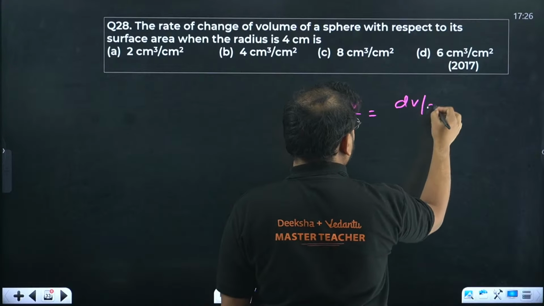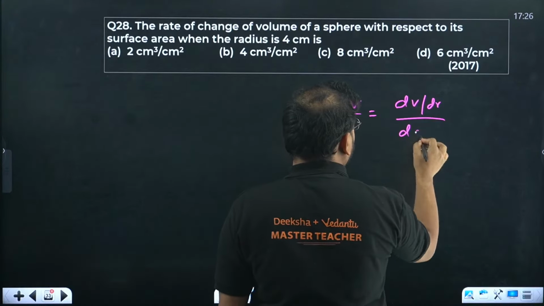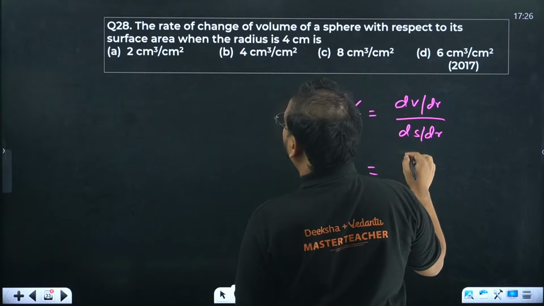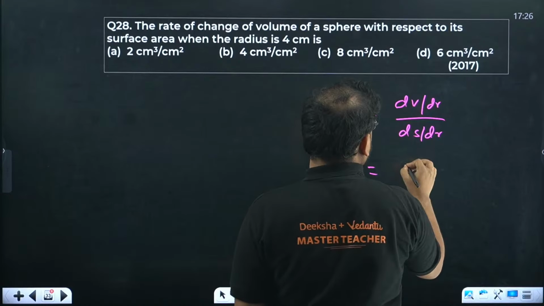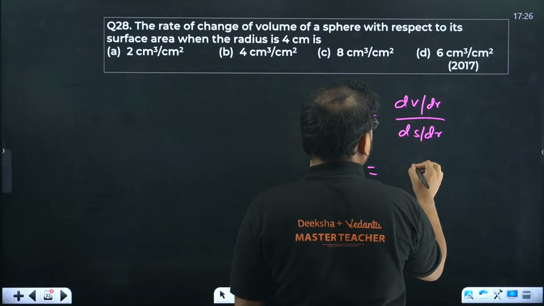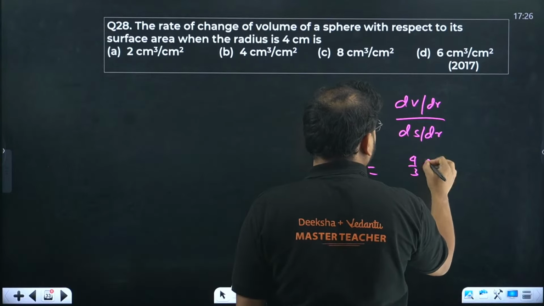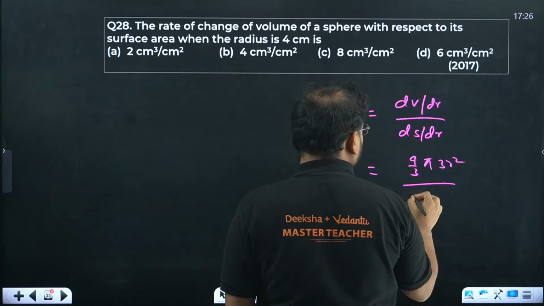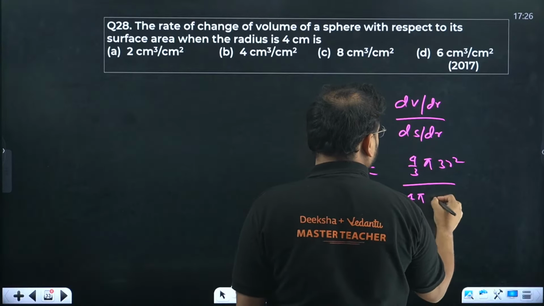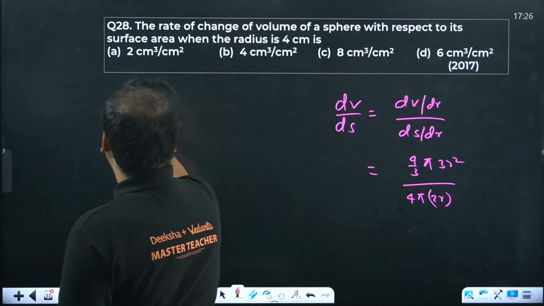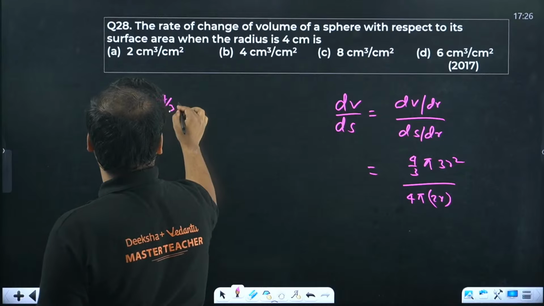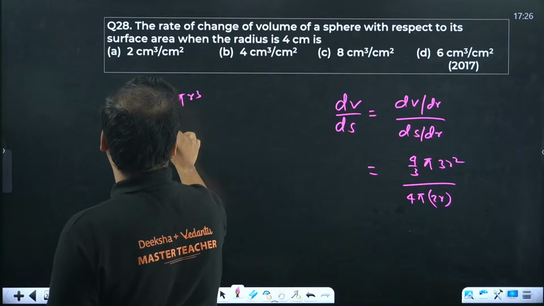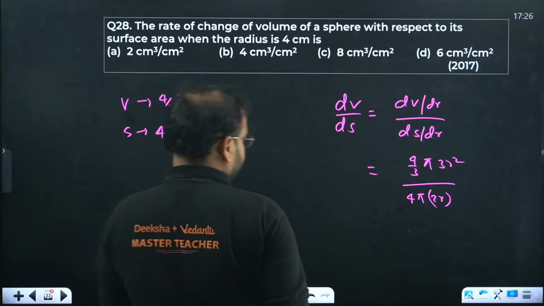Let's say I go with R only, differentiating dV by dR and dS by dR. The derivative of volume of a sphere, 4 by 3 pi r cube, becomes 4 by 3 pi 3r square, upon 4 pi times the derivative of r square, which is 2r, because volume is 4 by 3 pi r cube and surface area is 4 pi r square.